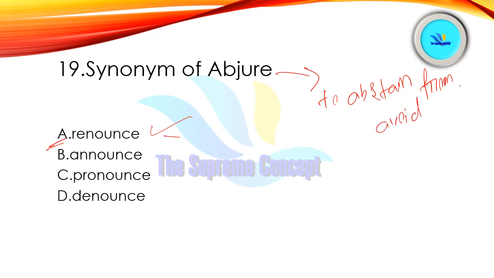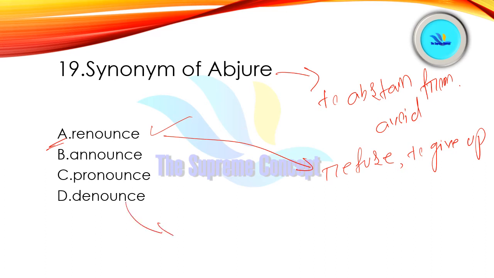And renounce means exactly the same thing, that is to refuse something, or we can say turn down or give up. All right, to give up. And announce, we all know announce means to publicize, or you can say to broadcast something, right? Pronounce, currently I am pronouncing words, right? And then we have denounce, which means criticize someone or something in public, right?